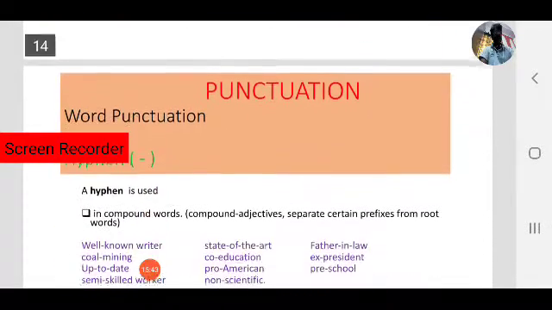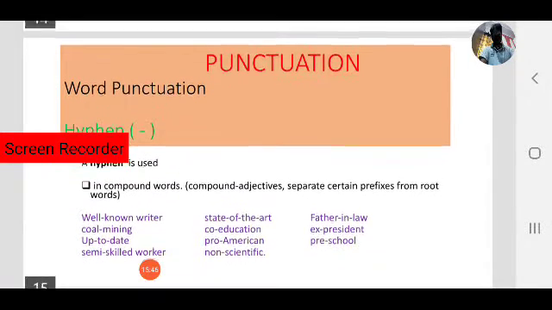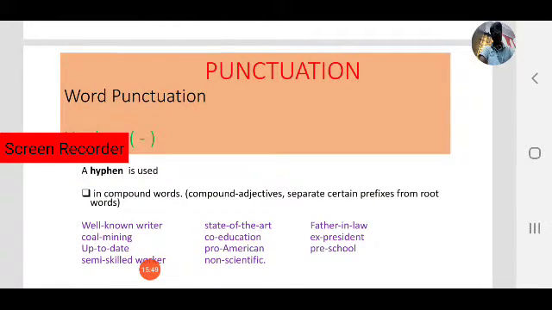A hyphen is used in compound words like compound adjectives, and to separate certain prefixes from root words. In those cases we have to use a hyphen. Let us see some examples. Where we use hyphens in compound words like compound adjectives, for example, well-known writer, that is a compound adjective. Before the two words we use a hyphen.